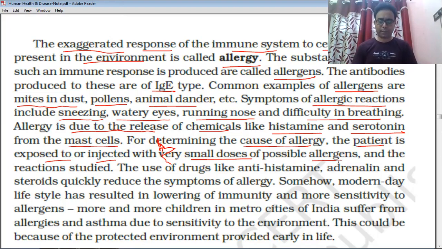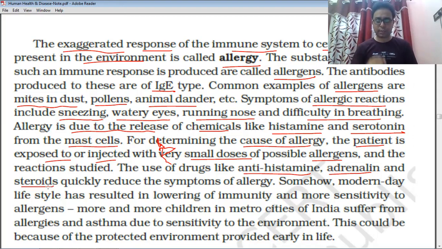But what is the treatment? There are treatments to treat allergies. Most commonly, some drugs are used, like antihistamine drugs, adrenaline and steroids, some hormones, to treat the allergy.